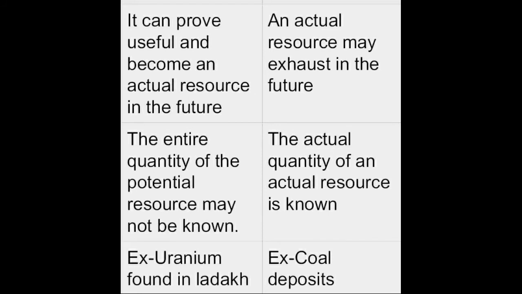Potential resource. The entire quantity of potential resource may not be known. Actual resource. The actual quantity of an actual resource is known. Potential resource. Example, uranium found in Ladakh. Actual resource. Example, coal deposits.